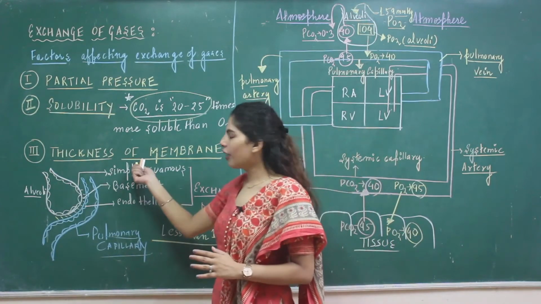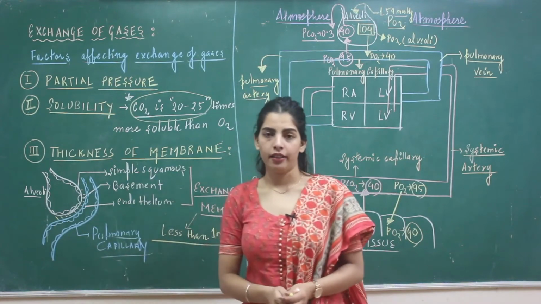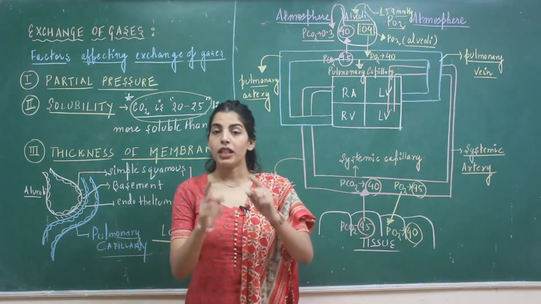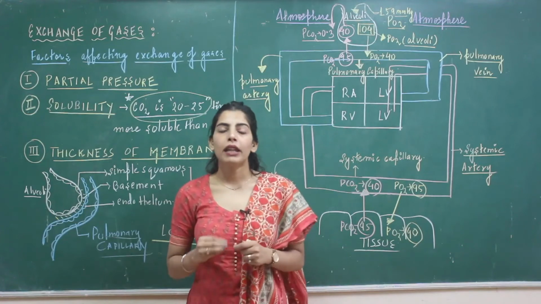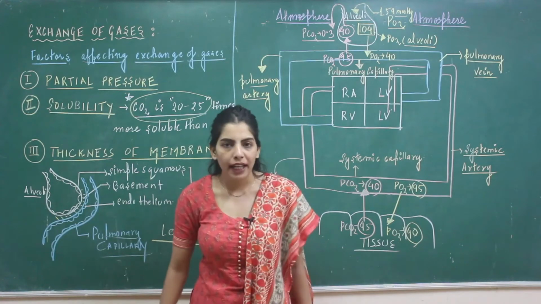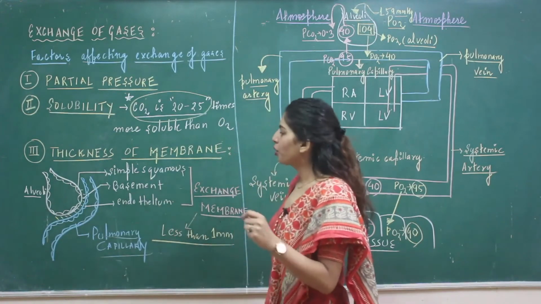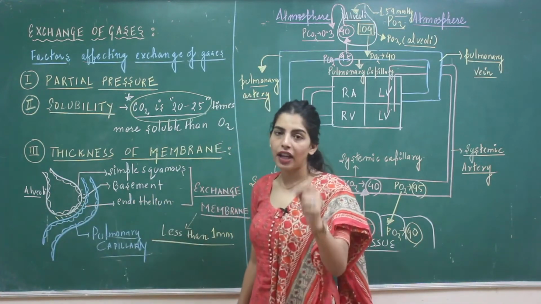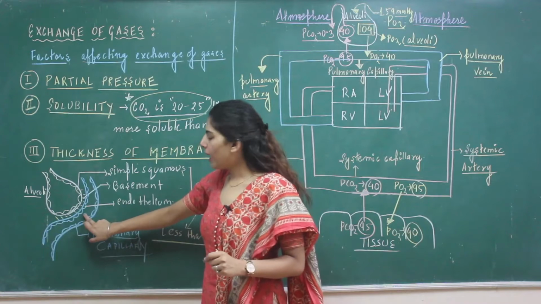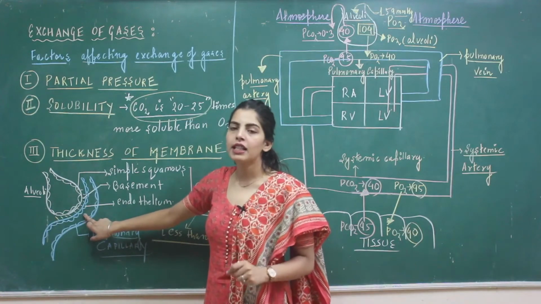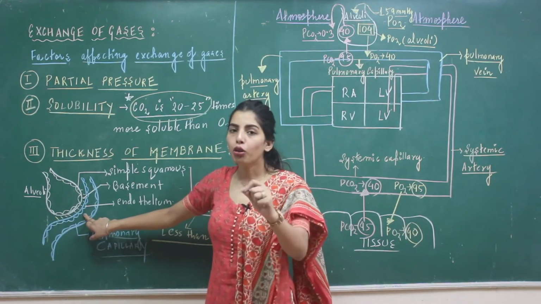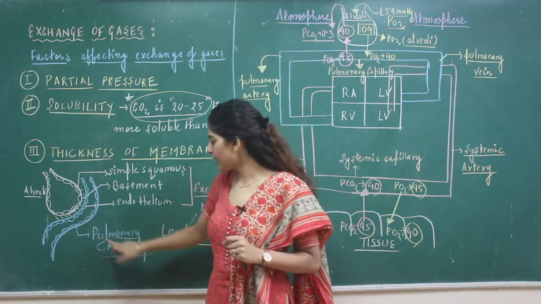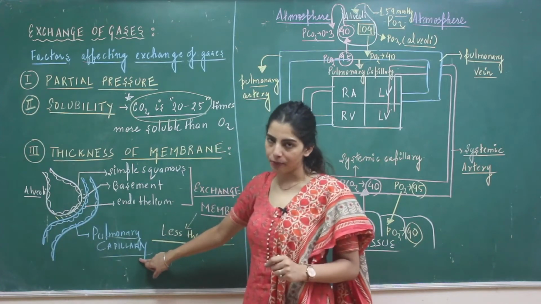Alright, looking at the third factor, thickness of the membrane. Which membrane are we talking about? We are talking about the membrane through which the diffusion is taking place. This I have shown as the alveoli, and we very well know that the blood capillary near the alveoli through which the exchange is taking place is the pulmonary capillary.